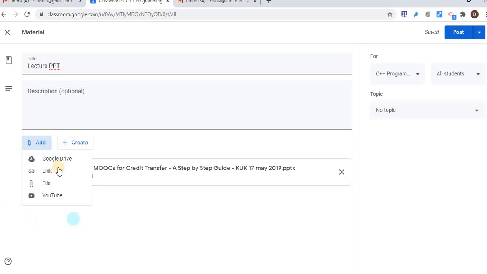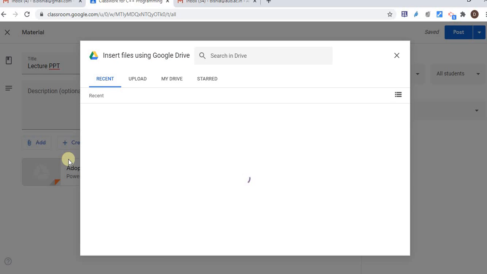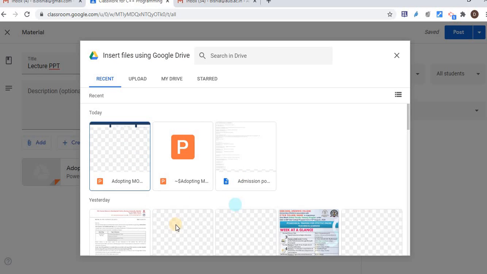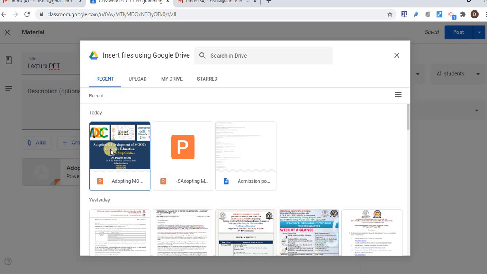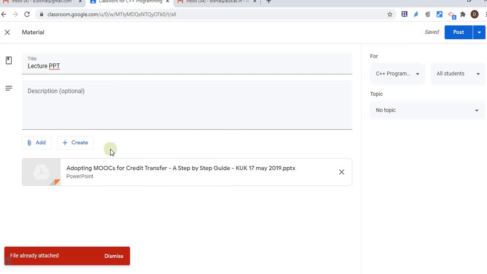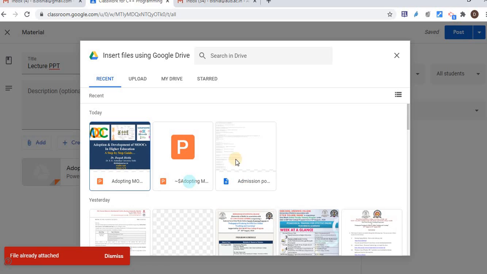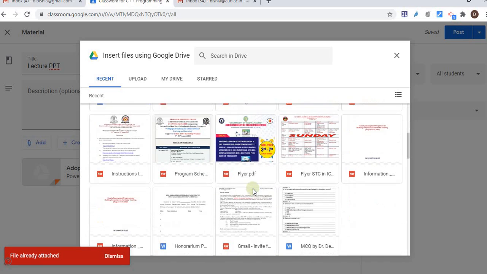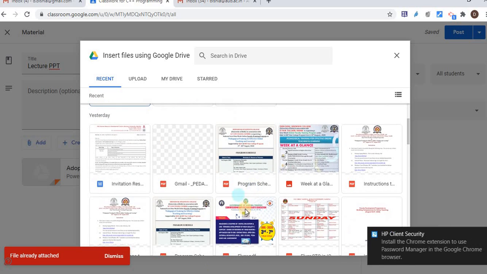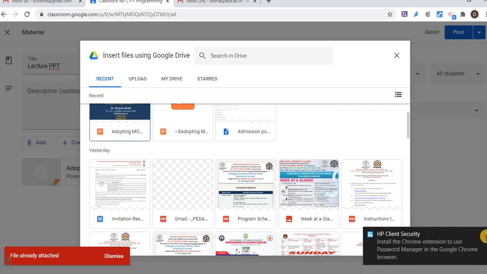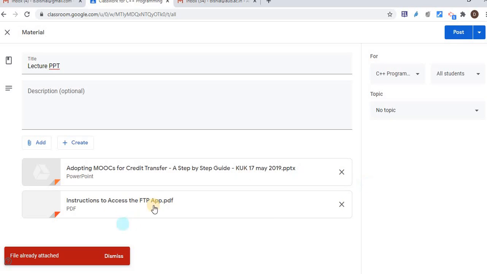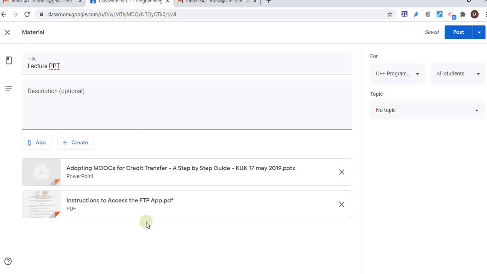I can also upload any content via Google Drive. So I'll just show you Google Drive as well. Just click on Google Drive. Okay, so here I just pick this one from Google Drive. It's already there, that I have uploaded via offline file. So let me pick something else. Okay, this one. So here I have uploaded one file via Google Drive.